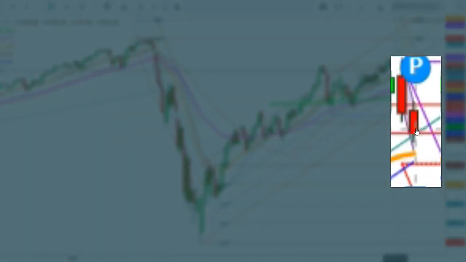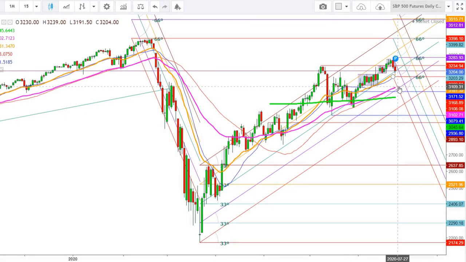Here you can see that these two bearish candles in a daily chart show that this bearishness may continue during the upcoming week in the S&P 500 futures, where the S&P 500 futures may find their immediate support at the 50 days exponential moving average, which is at the levels of 3109, and the final support will be provided at the levels of 3045.